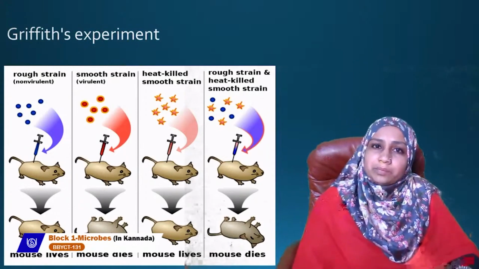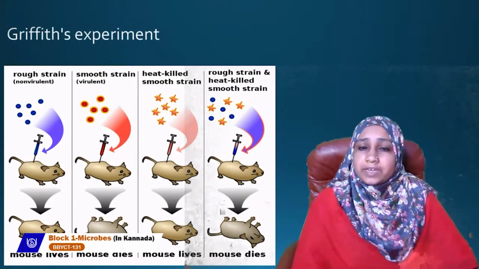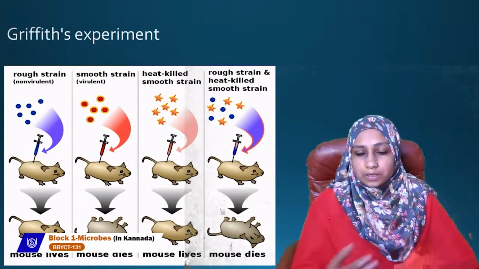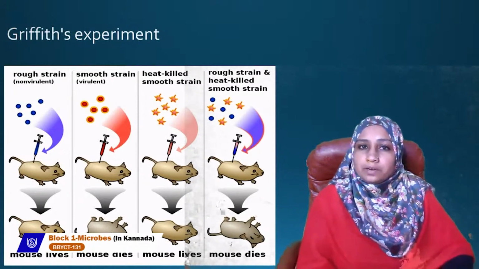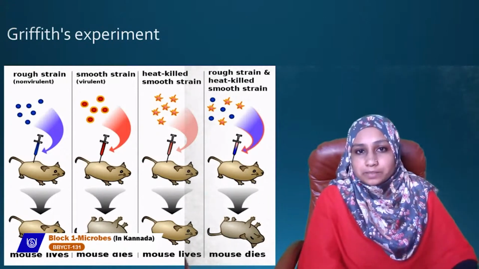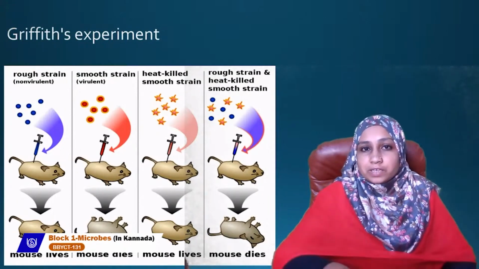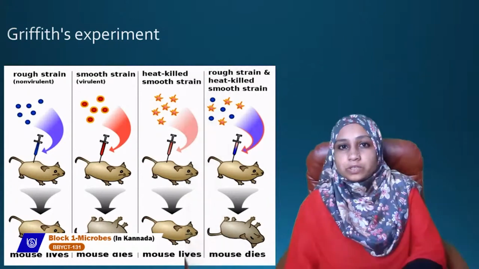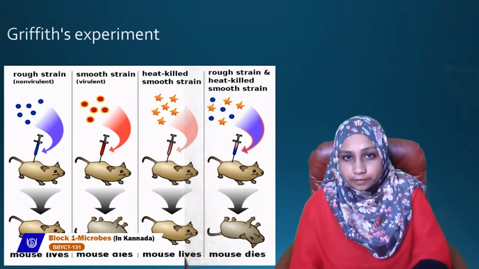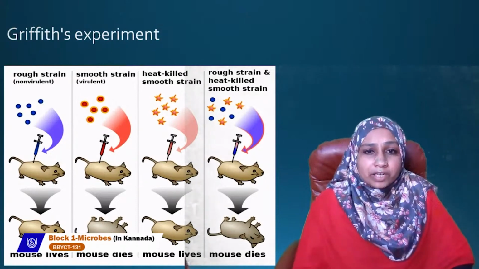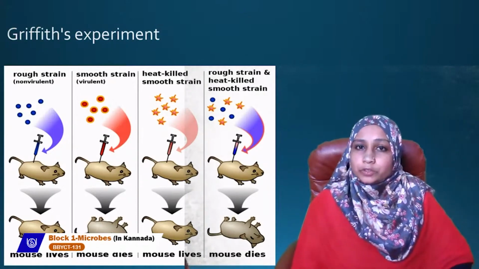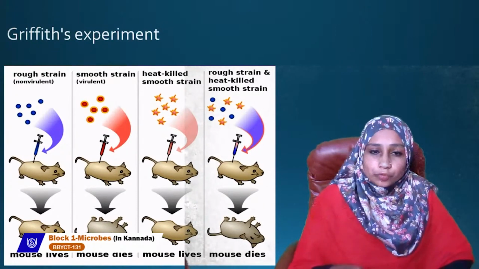From the dead mouse, when he observed, he obtained S strain bacteria, because the R strain is non-virulent and does not kill the mice, whereas the heat killed S strain is also non-virulent and does not kill the mice. But when he took a combination of both the R strain and the S strain together and injected it into the mouse, the mouse developed pneumonia and eventually died. From the dead mice, he observed S strain bacteria.